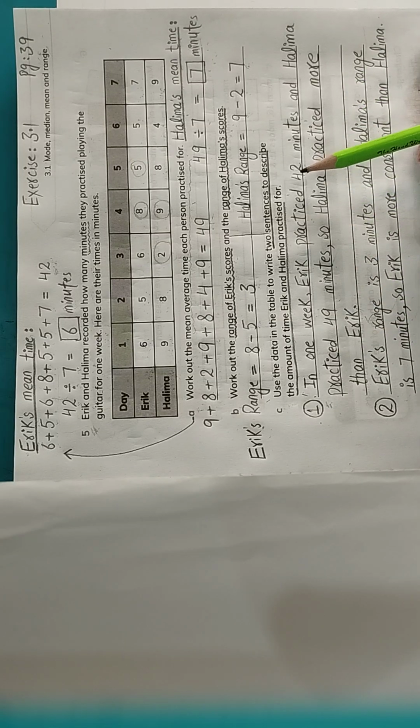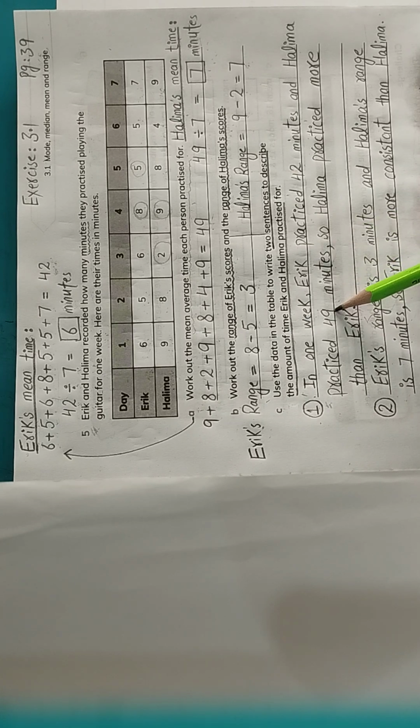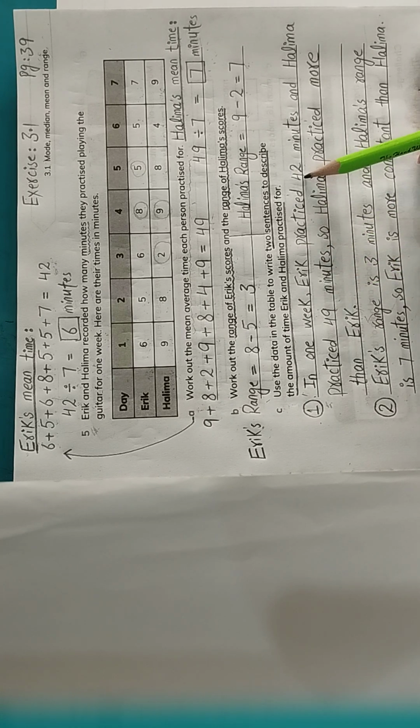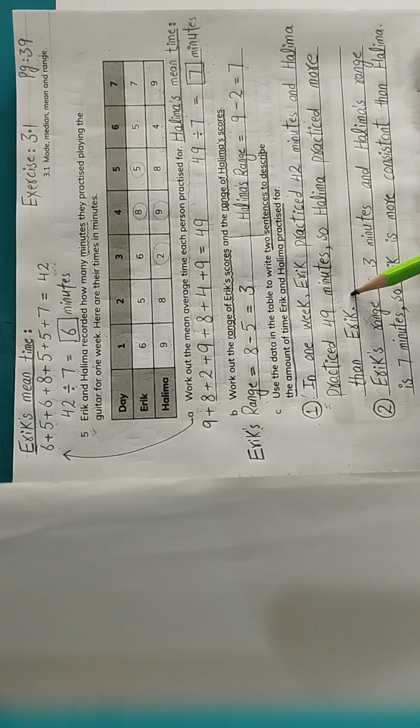As you can see that 42 minutes, 42 is less than 49. Eric practiced for 42 minutes, Halima practiced for 49 minutes in total in 1 week. So clearly, as 42 is less than 49, Halima practiced more than Eric, or you can say Halima practiced longer than Eric in 1 week. So Halima is the winner here.